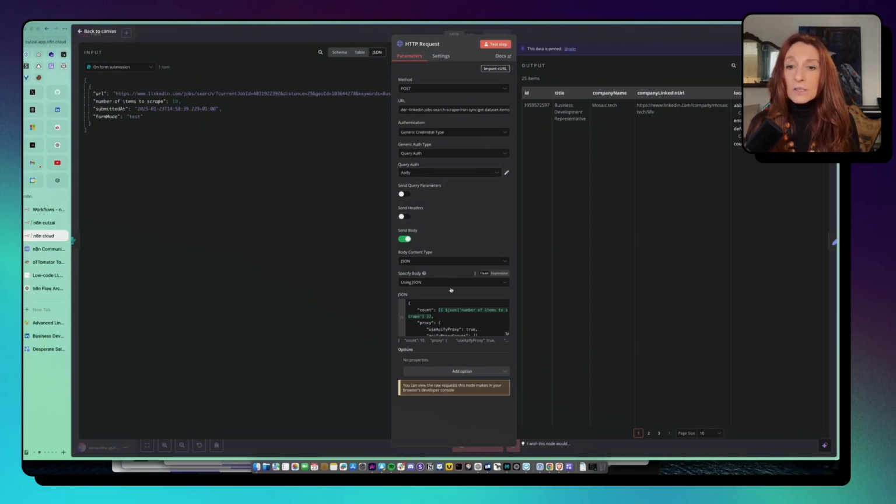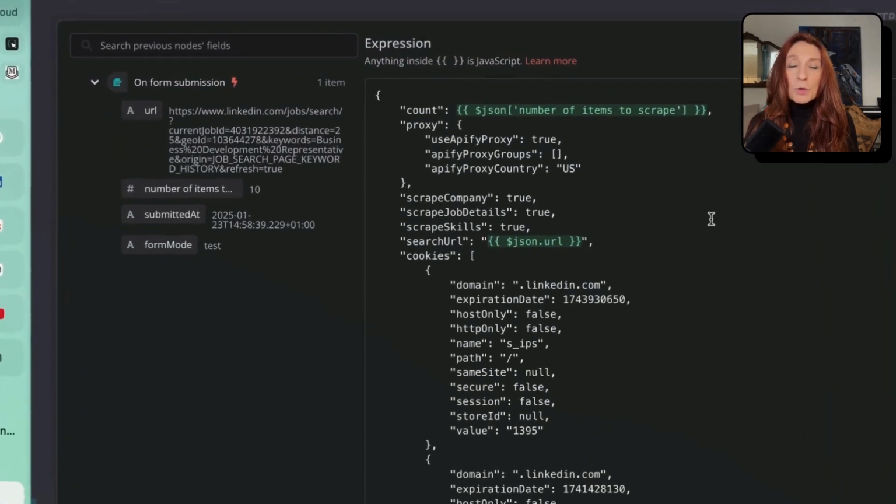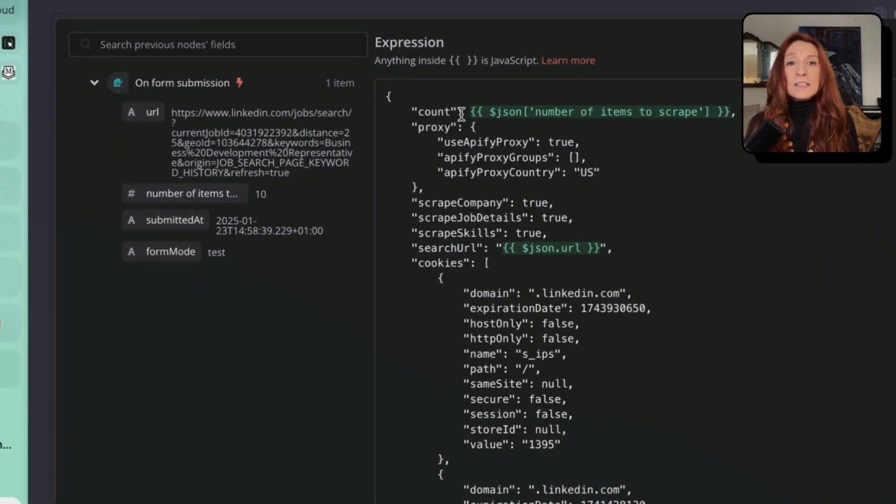Then in the body, I choose to send the body and to use JSON. So here, if I open it, count is the number of items to scrape from the form submission, and the URL. And here are our cookies.